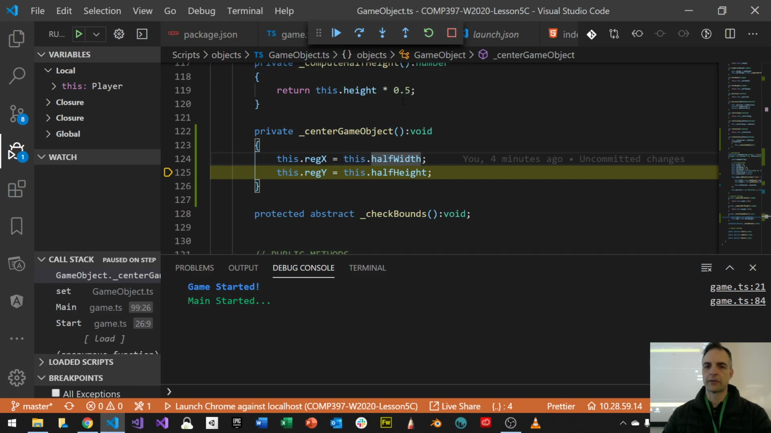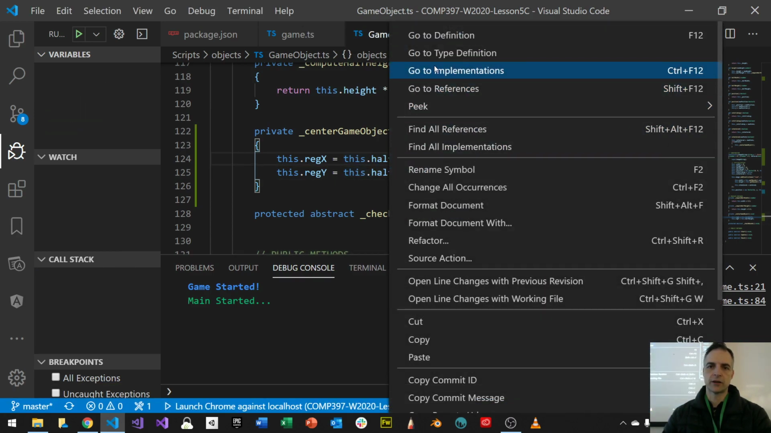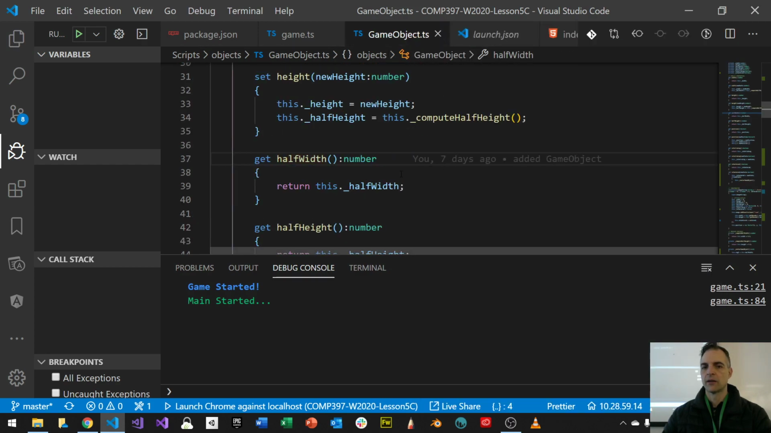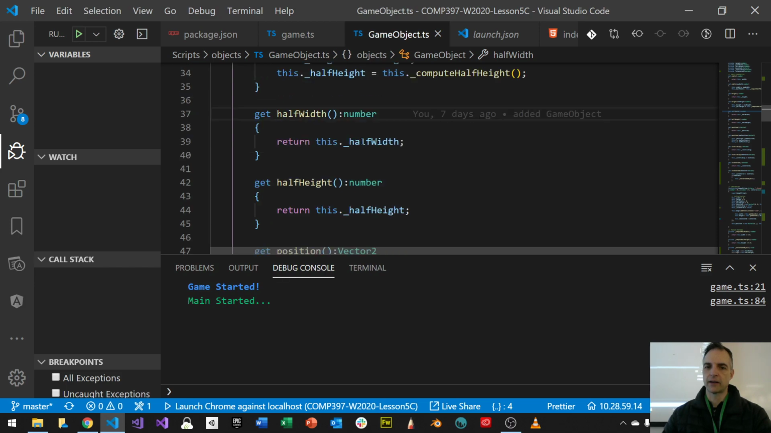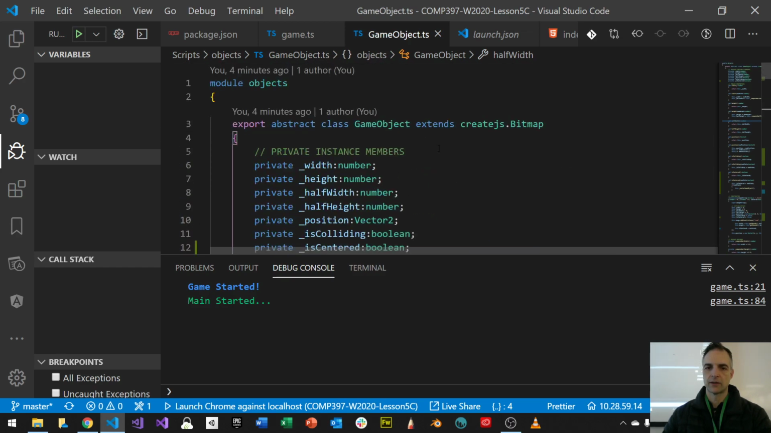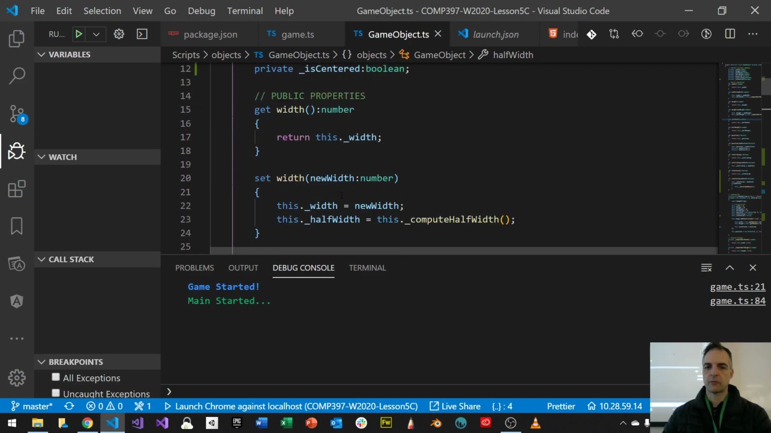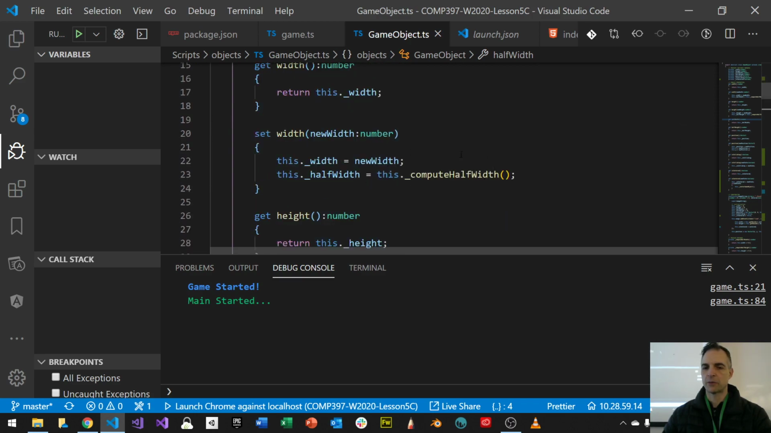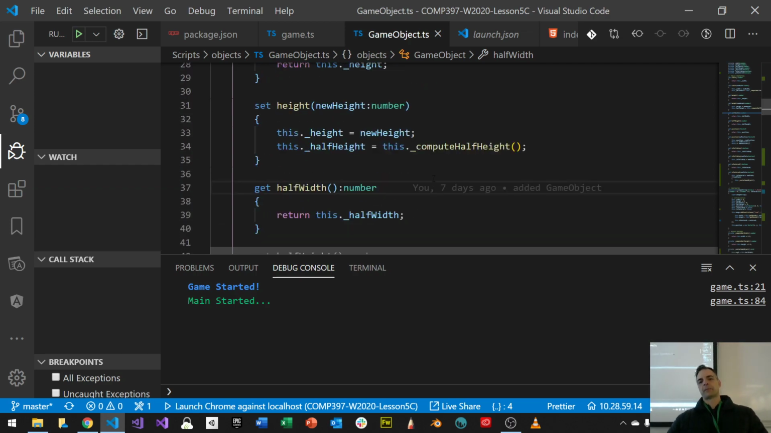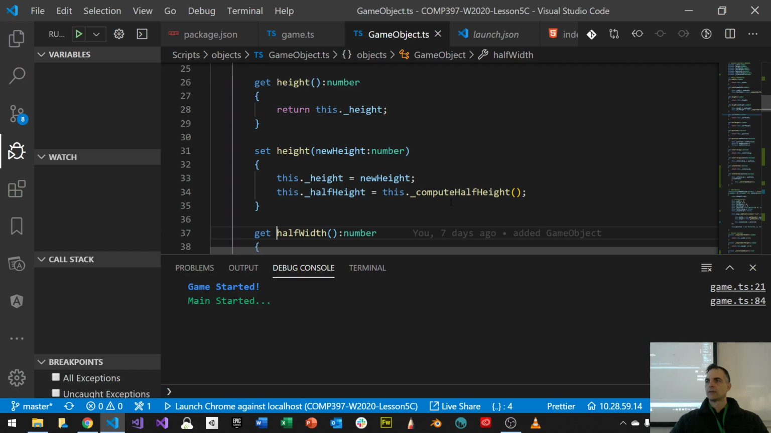What is half width? I'm going to ask myself. Go to definition. Half width. Well, when I get half width, I do the following: I just take the width and get half of it. And when I set width, I set half the width. It computes my half width when I set the width, but not when I get width. So do I ever come to these places where I set the width and the height? Because this is important. Remember, every game object will go through this process.